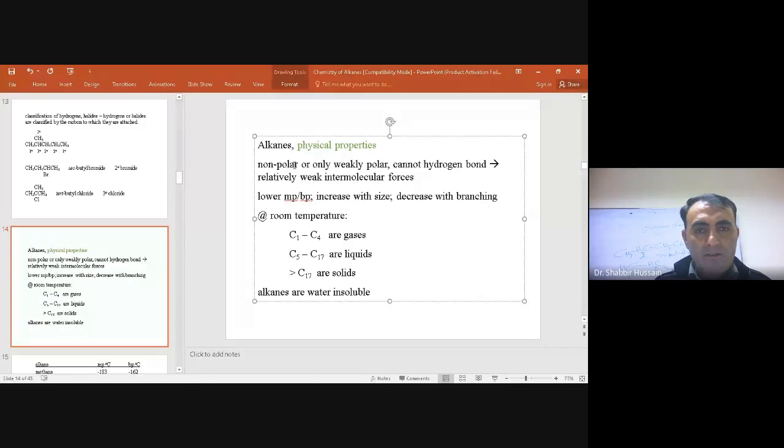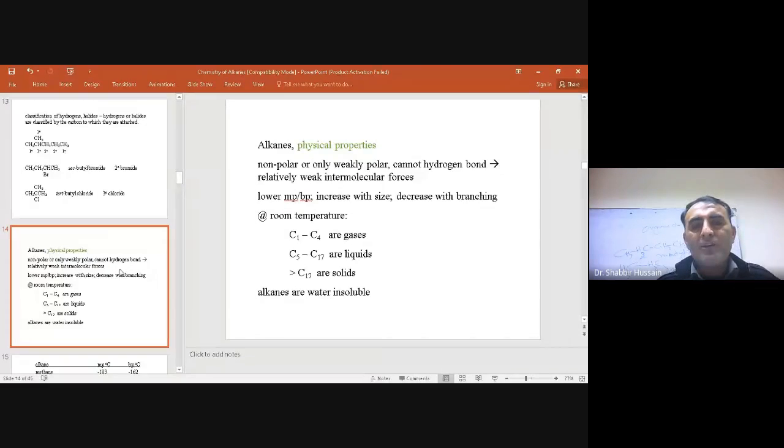Alkanes are non-polar in nature. Due to their non-polar nature, alkanes are water insoluble. And we know that water is a polar compound, so alkane is non-polar, so alkane cannot dissolve in water. So these are the physical properties.